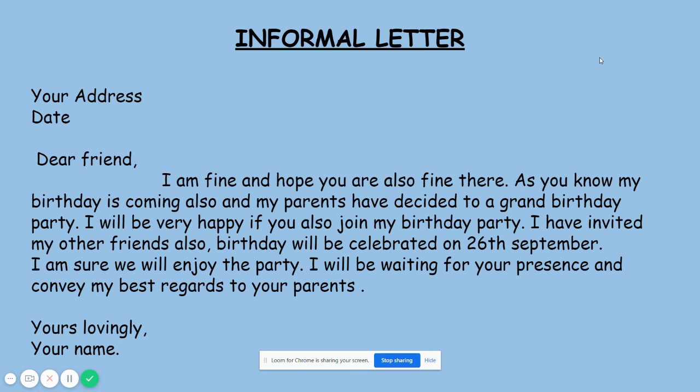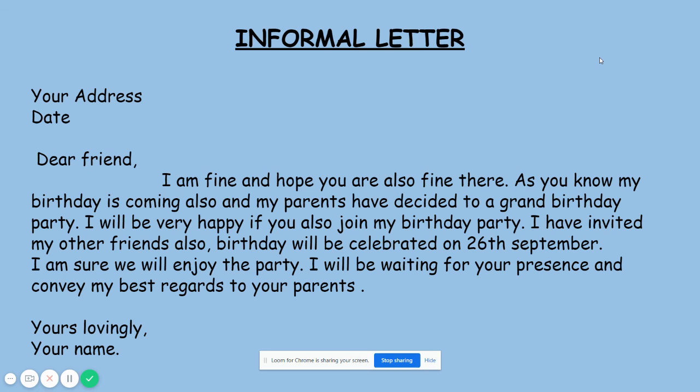In an informal letter, you need to write your address, then dear friend, mother, or to whom you are writing this letter. Next, the reason for writing this letter. Then, at last, your name or your signature.